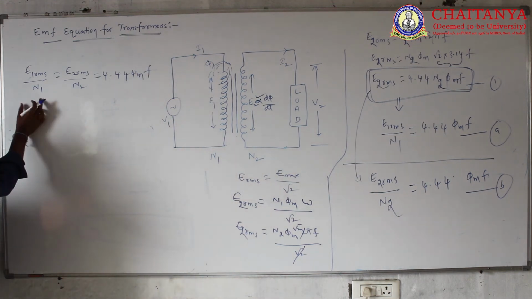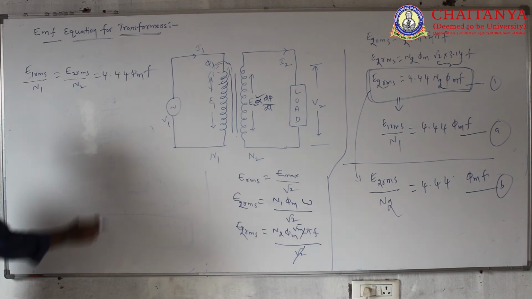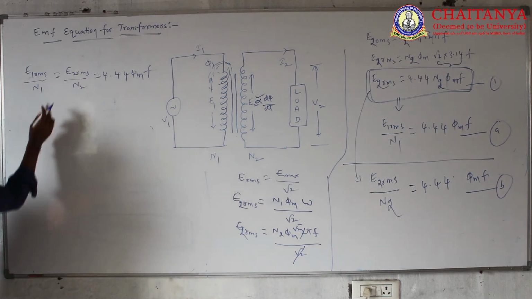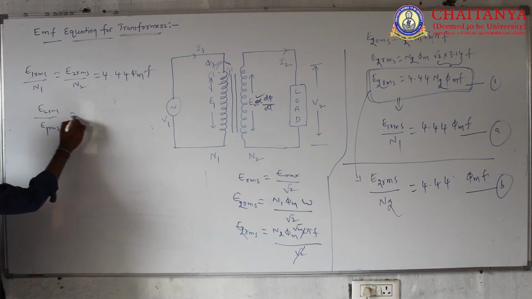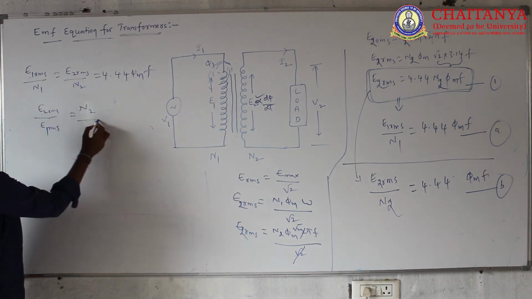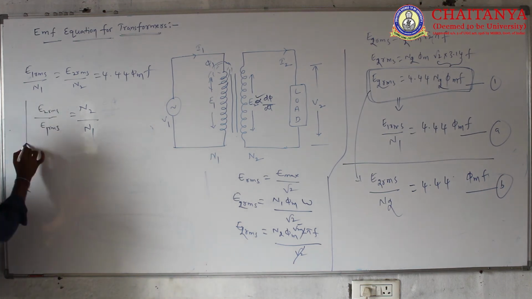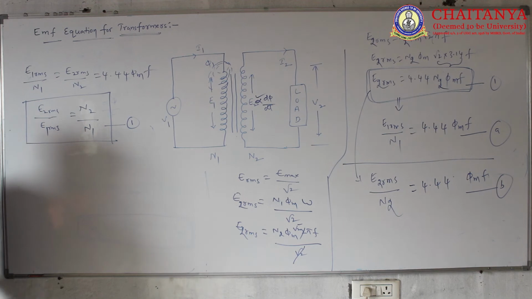In transformers, the EMF induced per turn in the primary is equal to the EMF per turn in the secondary. You can rearrange these terms and get E2 by E1, RMS quantities, equal to N2 by N1. I am considering this as equation 1.